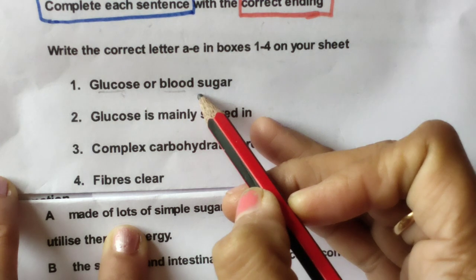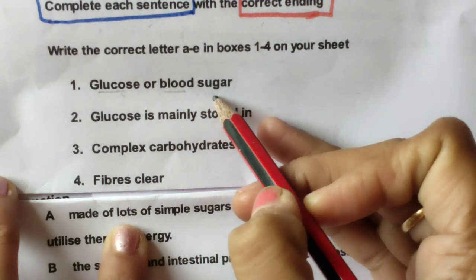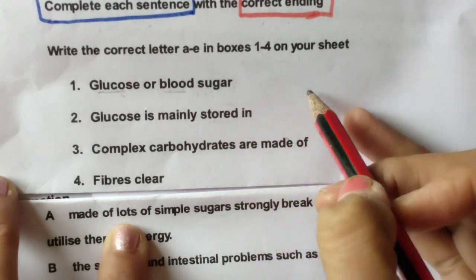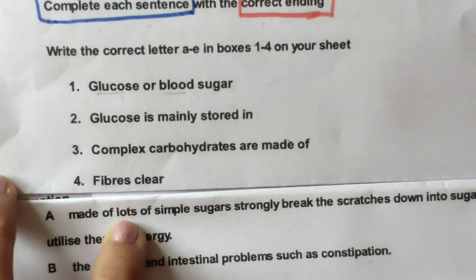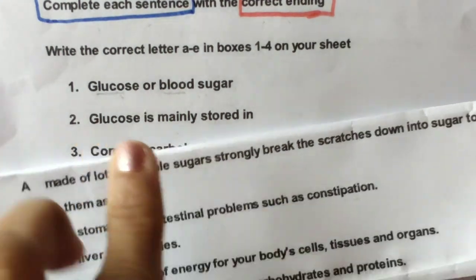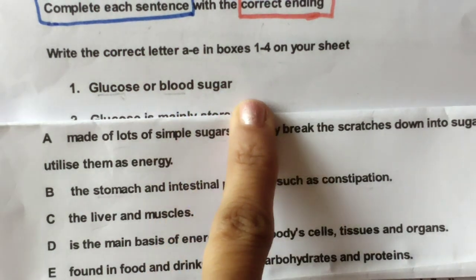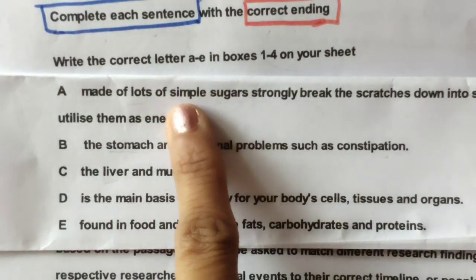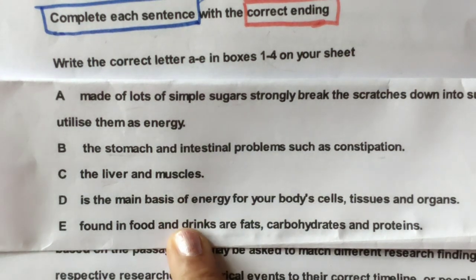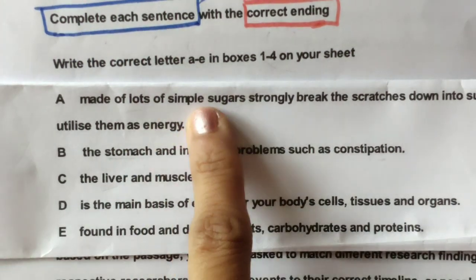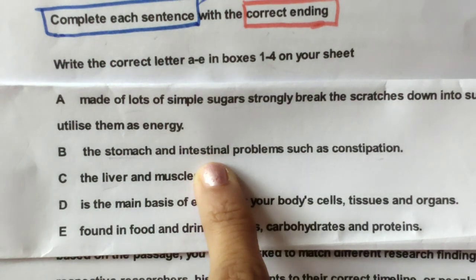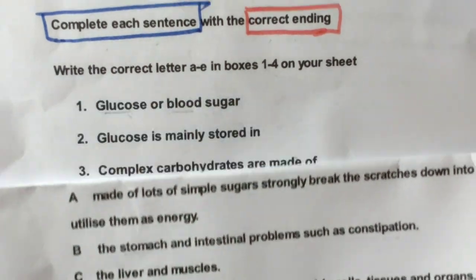Wherever this word is in the paragraph, we read the sentence written there in full, then we come back to these options and try to match whether it is this, this or this.